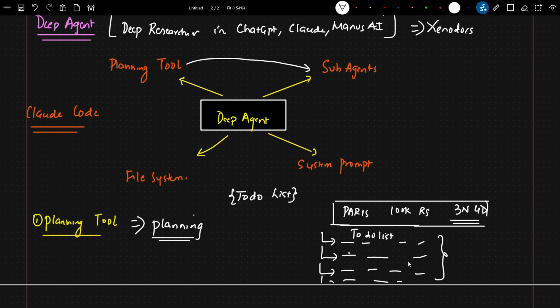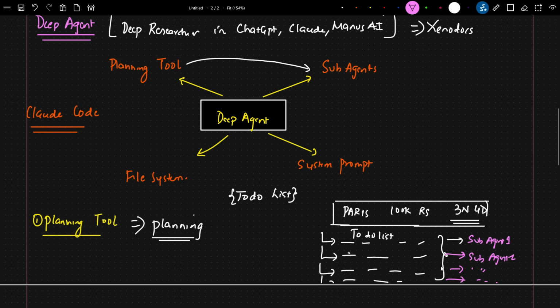Then after this to-do list is given, we go to the second important component, called subagents. Now what are subagents? This to-do list needs to be executed by someone. So here we will create subagents. This will be my subagent 1, which makes sure to execute the first to-do item. Then you'll have subagent 2, subagent 3, subagent 4. Based on this to-do list, we definitely want so many agents, and these agents will be responsible for solving the specific tasks.